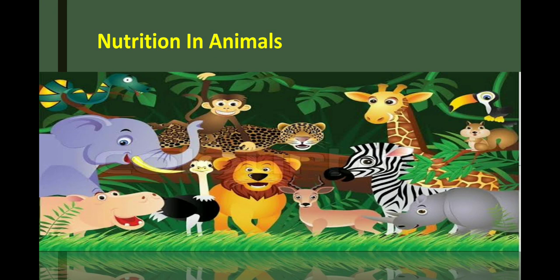So let's start. This is a very important chapter because it is directly related to our life. We are animals, and we need food. So let's move to the next slide.